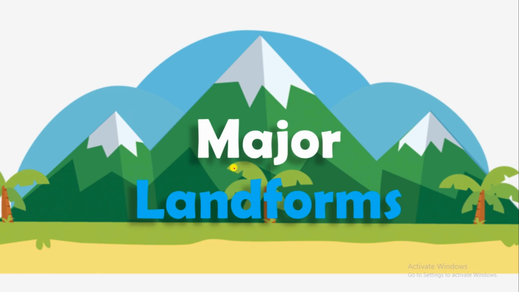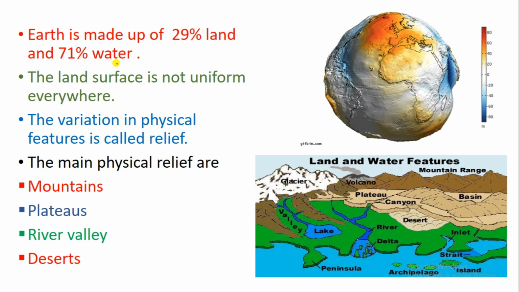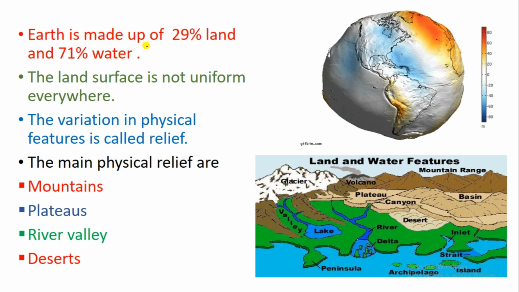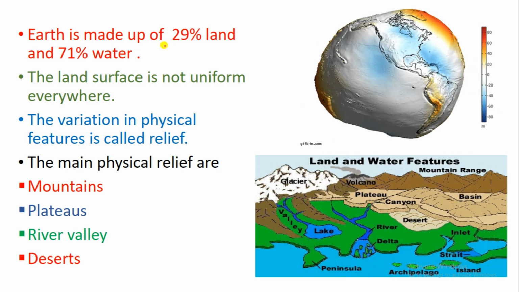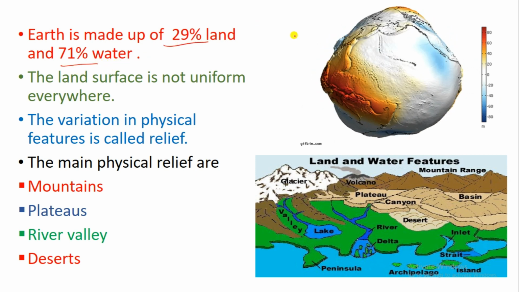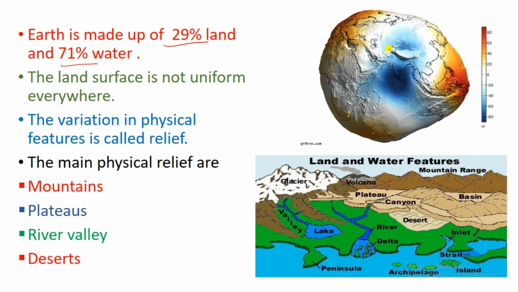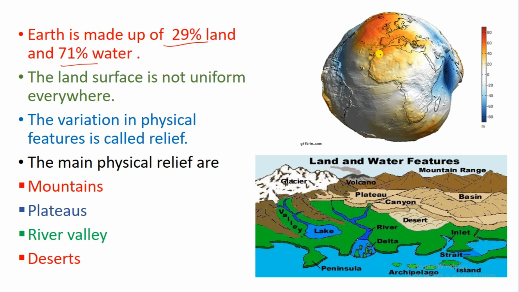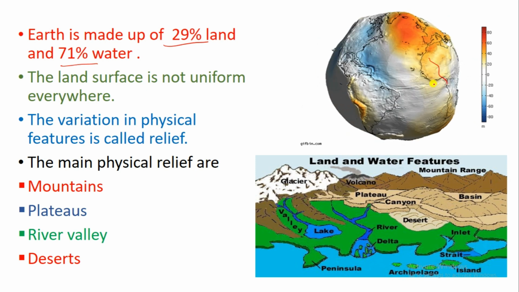Welcome all. In this video, we are going to discuss major landforms. In our previous videos, we have discussed a lot of things about Earth. Our Earth is made up of 29% land and 71% water. Here you can see more space on Earth is covered by water and less space by land. These are the land spaces.